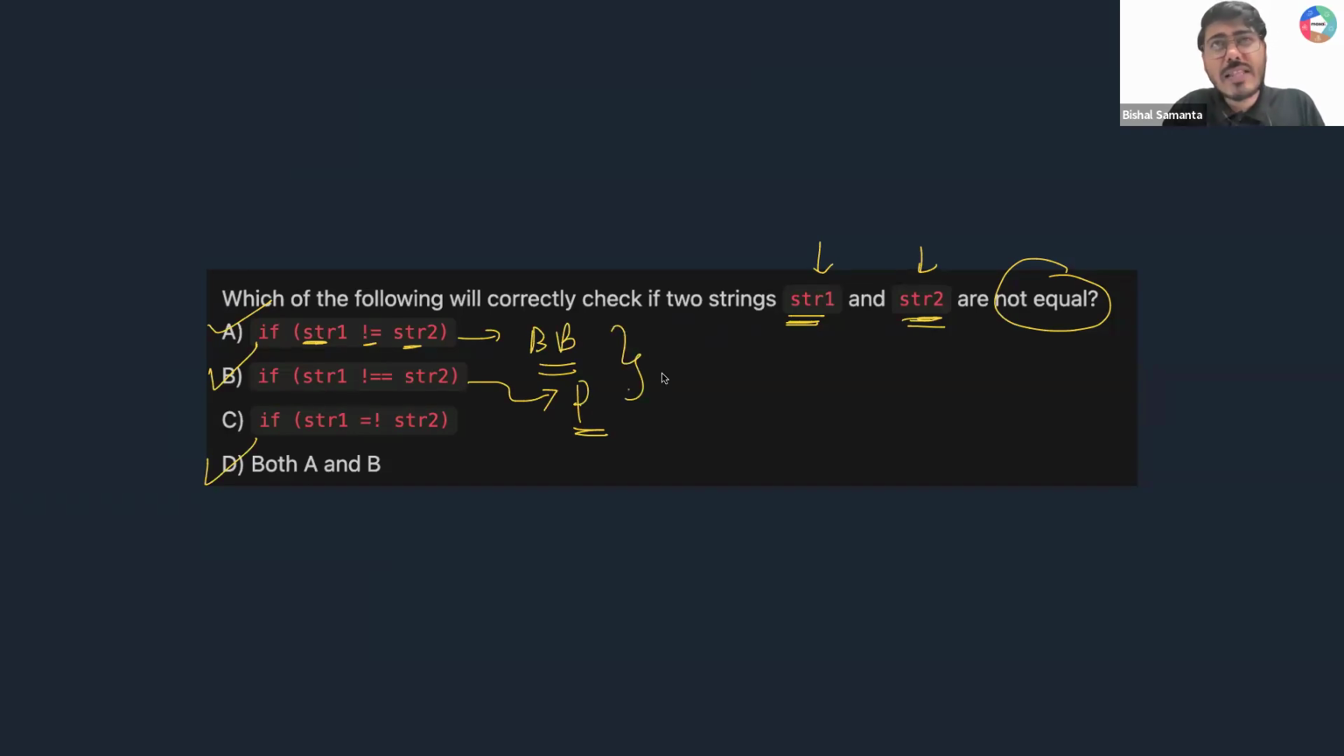Okay. Now tell me one thing, guys. Both are helping me, right? Both are helping me to check whether these two strings are equal or not, right? Then what will be the answer, guys? The answer will be D, because both of these help me to check. This is the big brother way of checking, this is the parent way of checking, but both are helping me to check whether str1 and str2 are not equal or not. So that is the reason, again guys, option D is correct.